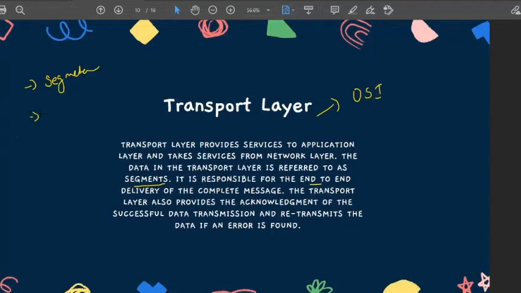In packets we had the frame part, that is the MAC address and the special bits attached, and also the IP address, and that too error free, as we have checked. In the transport layer we again check for errors, and if one is found, the data is retransmitted. That's the main function. I hope it is clear.